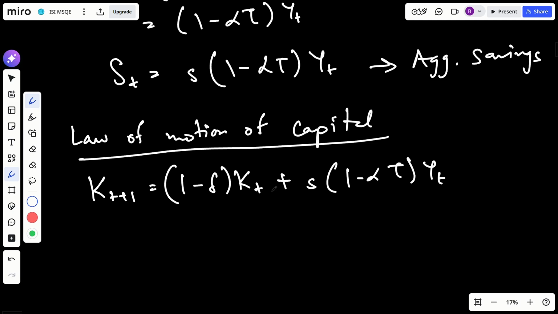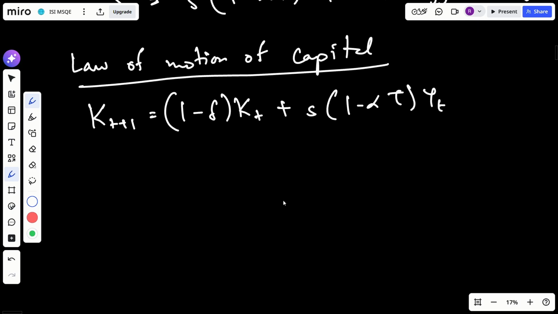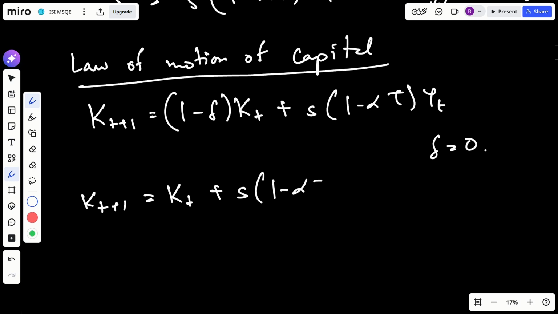Okay, since we know that there is no depreciation, so delta is 0, so I can write it like this: capital K_t plus 1 is equal to K_t plus s times this.